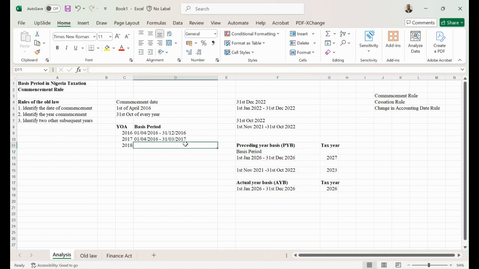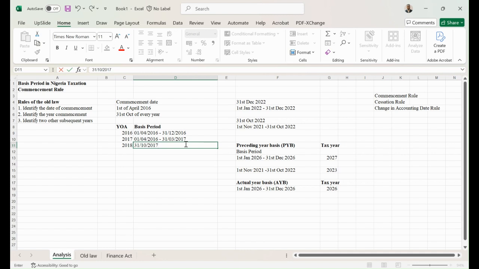Now, the way I would normally teach my students is to say that for a beginner, just start from the last date, don't start from the beginning. On a preceding year basis, I am going to consider that it is going to end on 31st October, being the financial year end of the company. So the date must end on 31st October. But now, it's going to be a year before 2018, so that's going to be 2017.